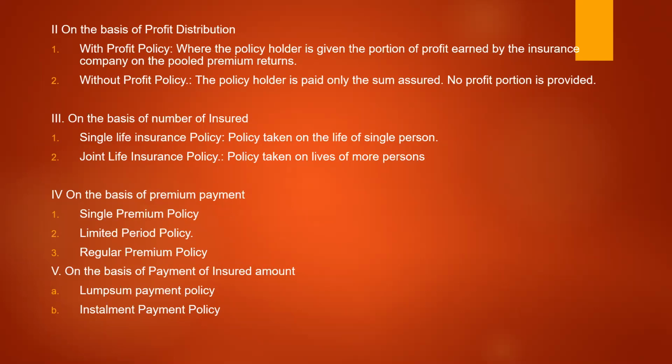This is a life insurance, the joint life policy. On the basis of premium amount, policy can also be classified into single premium policy, limited period policy, regular premium policy. In single premium policy, the one-time premium will be paid, and the maturity will be for several years. For example, a 20 years policy is taken with a single premium, single payment of premium.